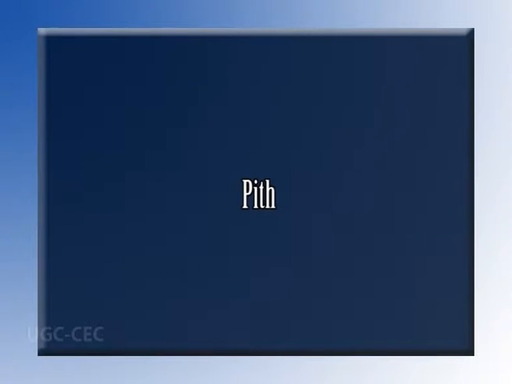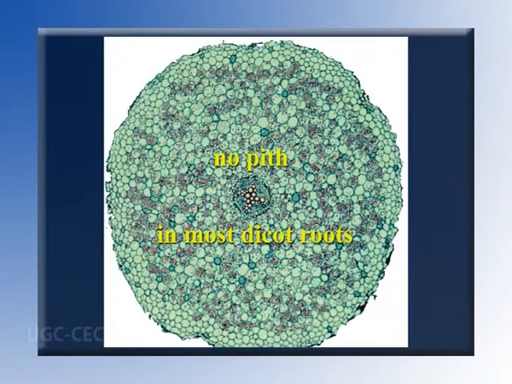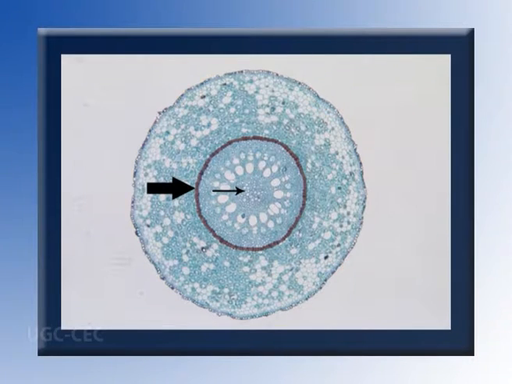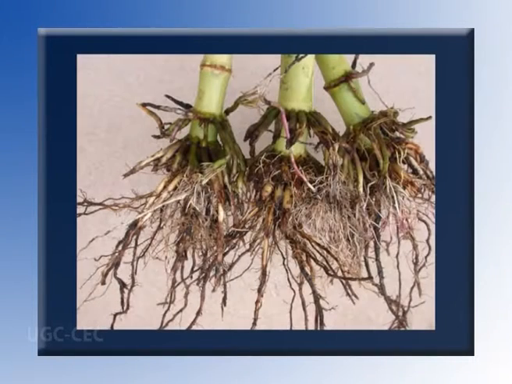Pith. The pith is usually absent in dicot roots, but present in monocot roots and occupies a very small area in the center of the root. It consists of thin-walled parenchymatous cells with intercellular spaces. Sometimes due to the development of metaxylem vessels in the center, the pith is completely obliterated.